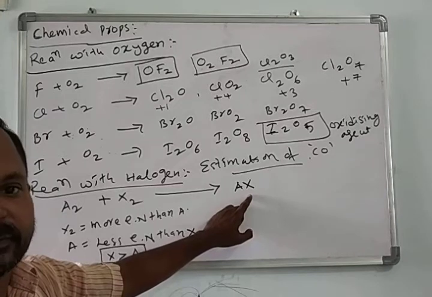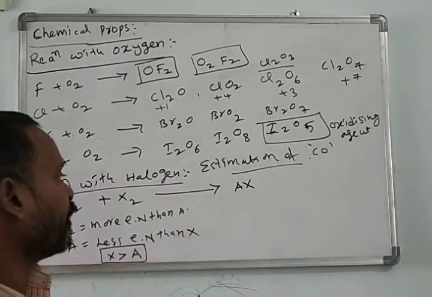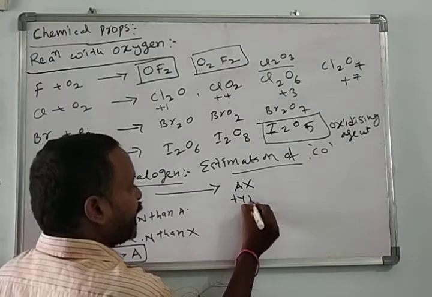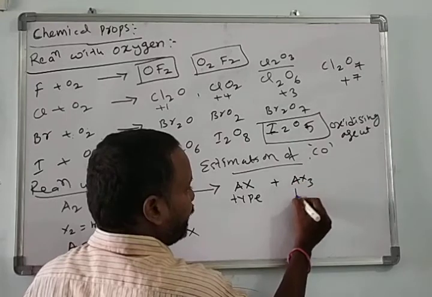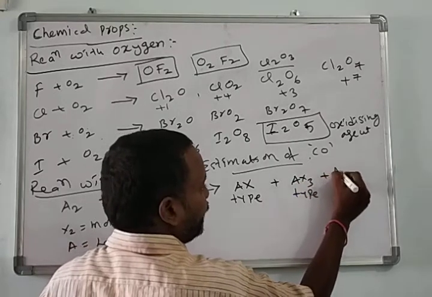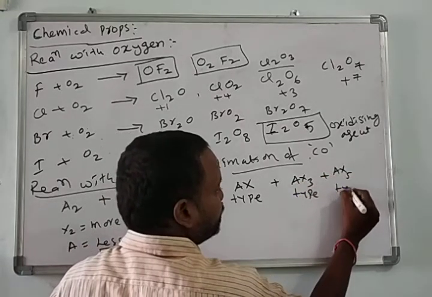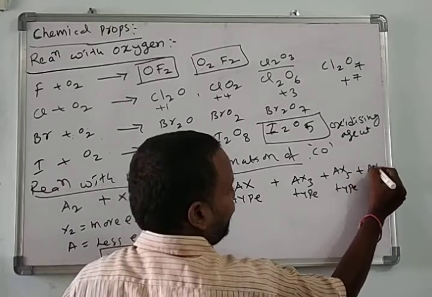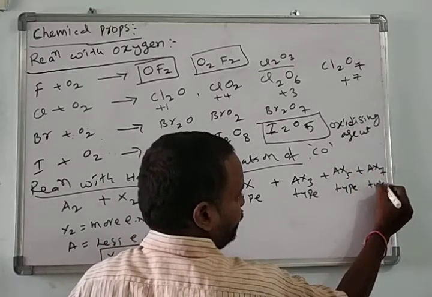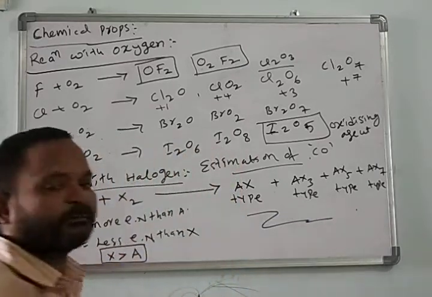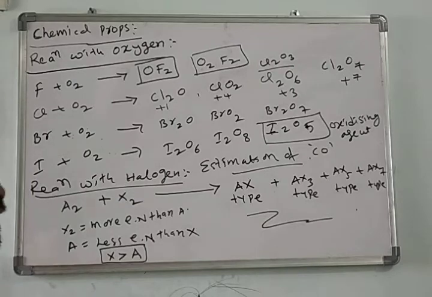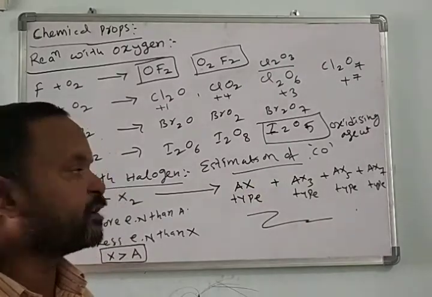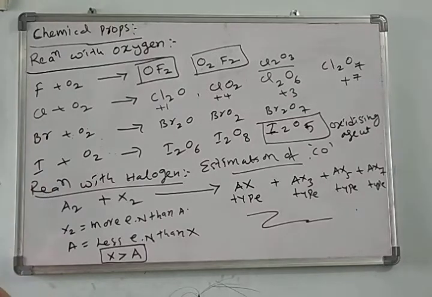Interhalogens are of four types. What are those? AX type interhalogens, AX3 type interhalogens, AX5 type interhalogens, and AX7 type interhalogens.